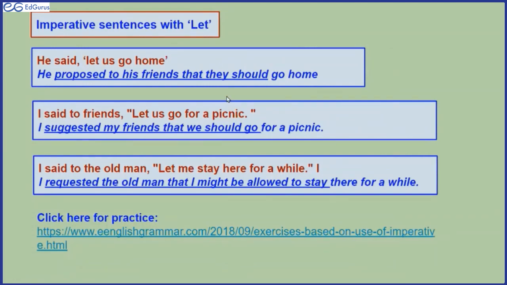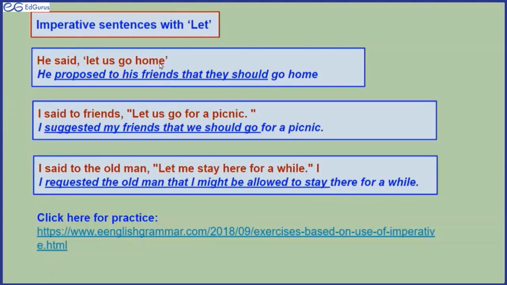Now imperative sentences with let. The sentences that begin with let, they are also imperative sentences. For example, let's go for a walk. Let's play together. Let's have an evening stroll. Let's go to see a film, etc. Okay.